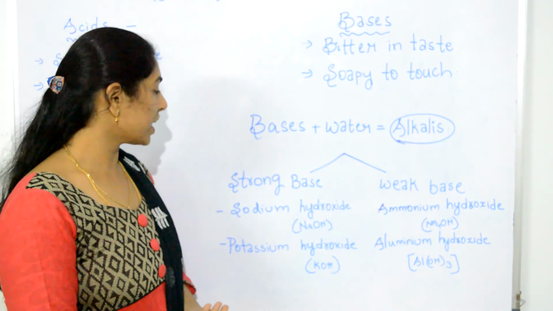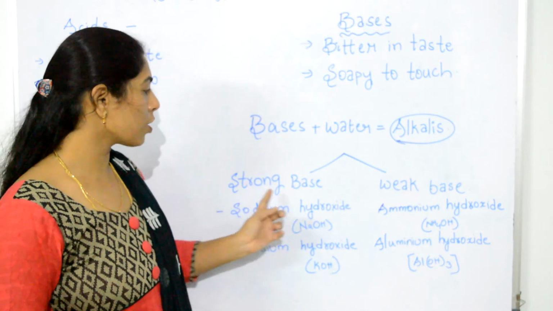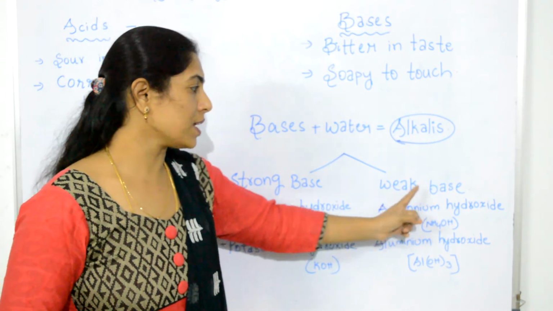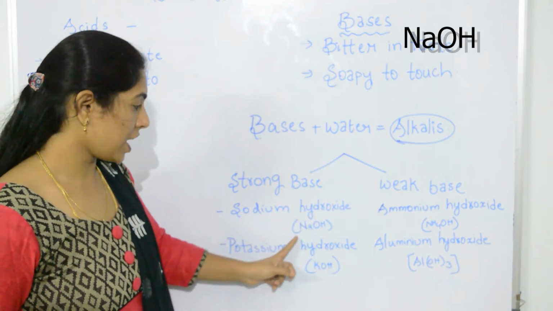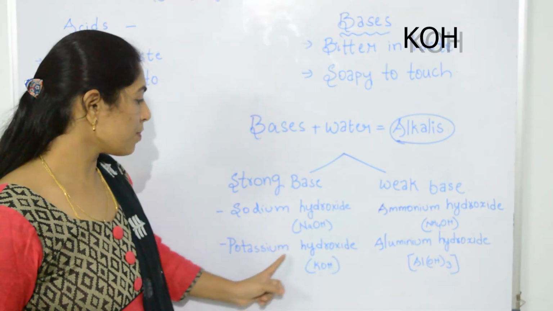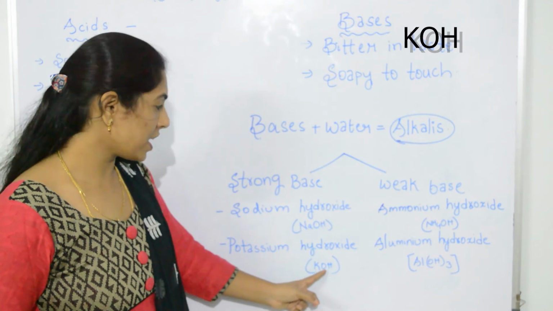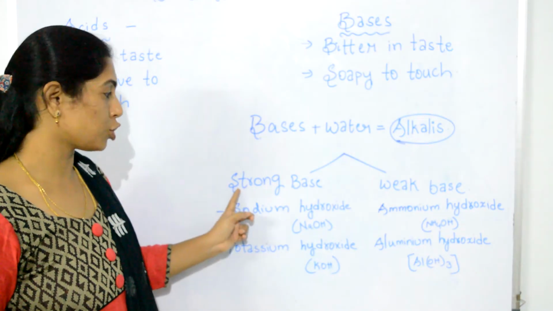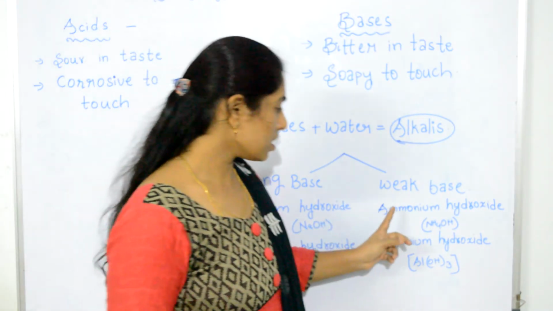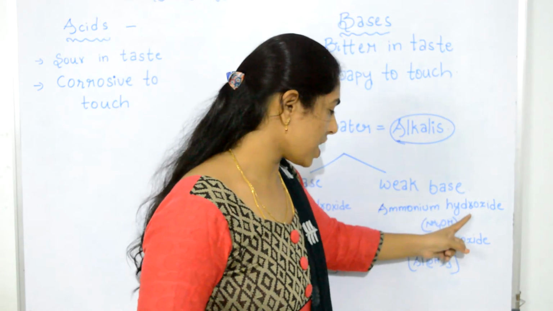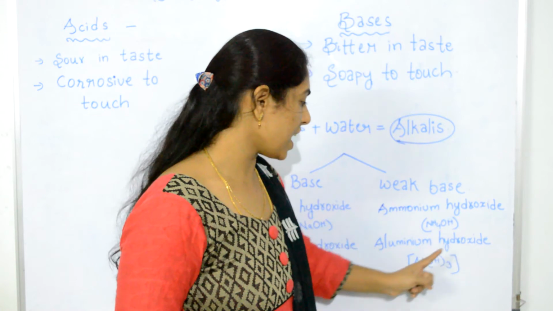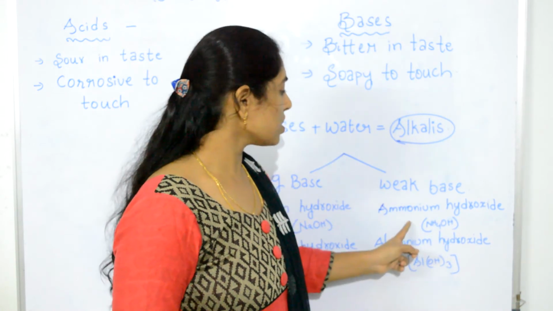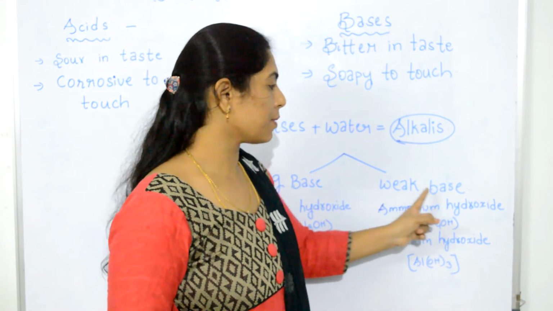Here also we can classify bases as strong bases and weak bases. Sodium hydroxide, NaOH, and potassium hydroxide, KOH, are some examples of strong bases. And ammonium hydroxide, NH4OH, and aluminium hydroxide, Al(OH)3, are some examples of weak bases.